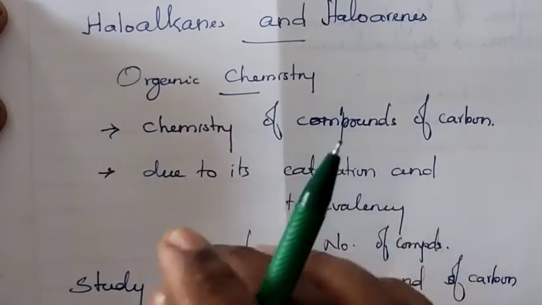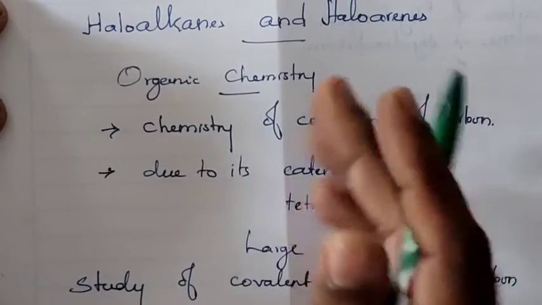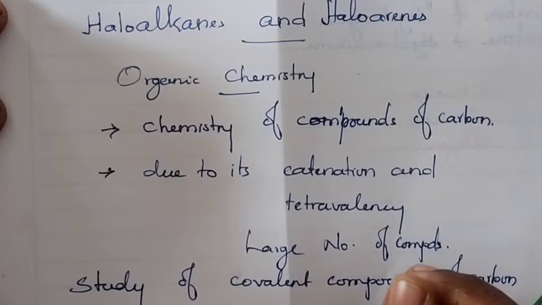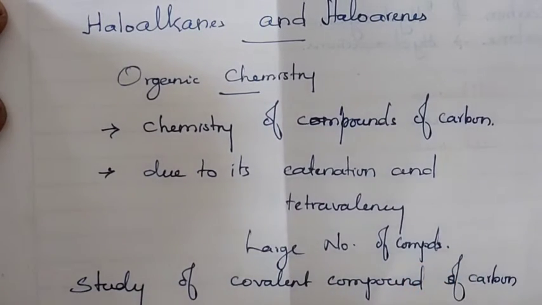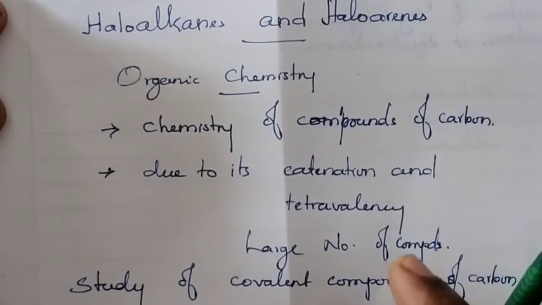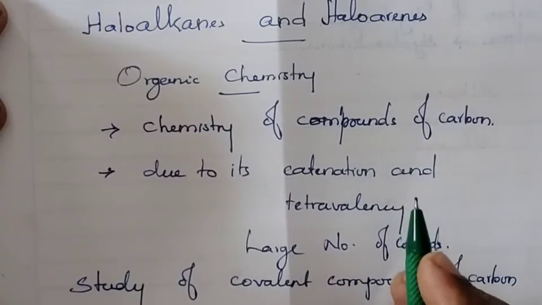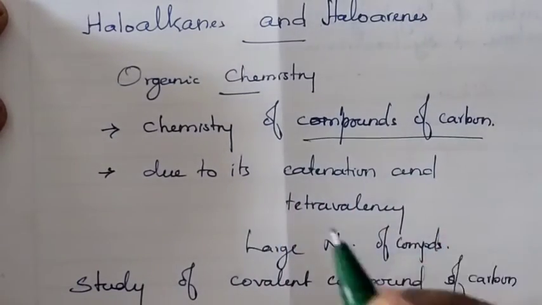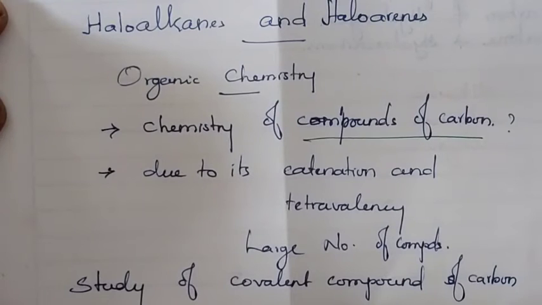So it is organic chemistry. What do you mean by organic chemistry? Actually, it's the study of compounds of carbon. Study of compounds of carbon is called organic chemistry. Why are the compounds of carbon so important?